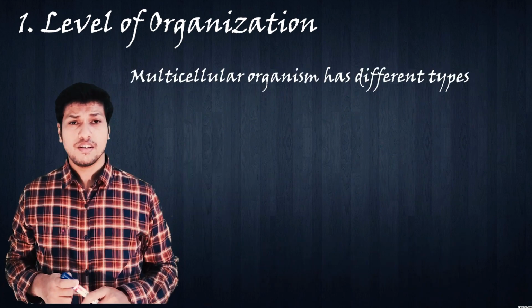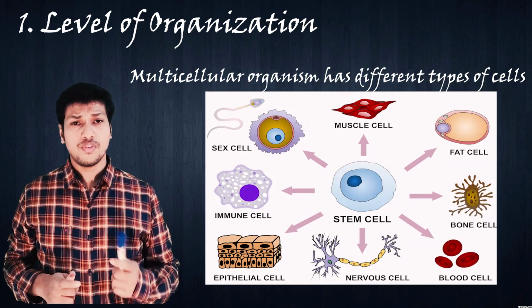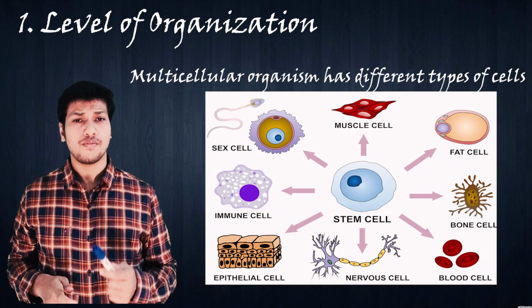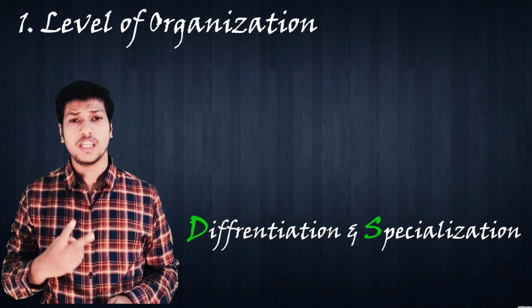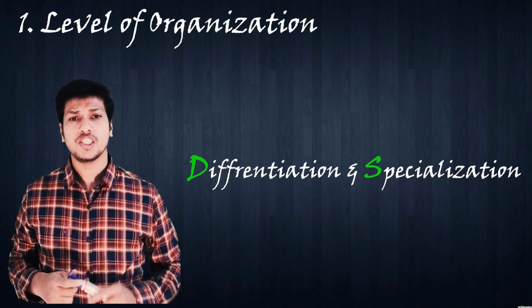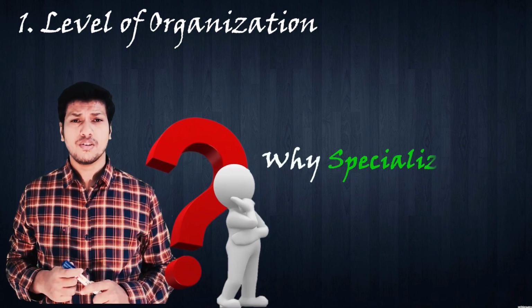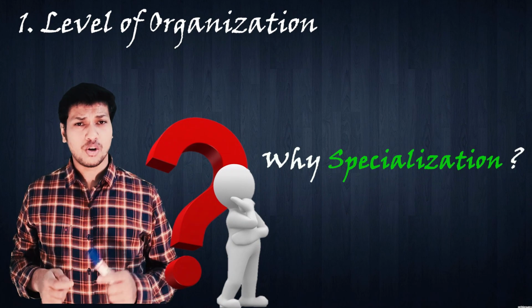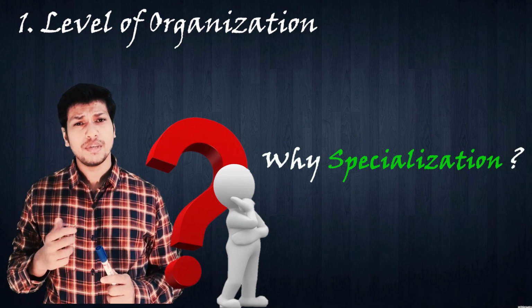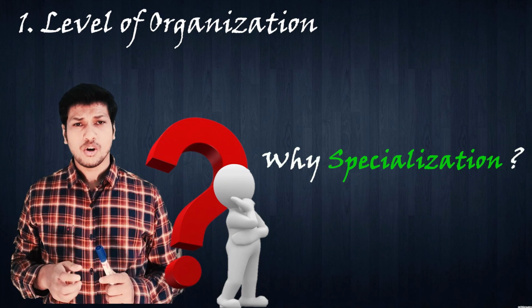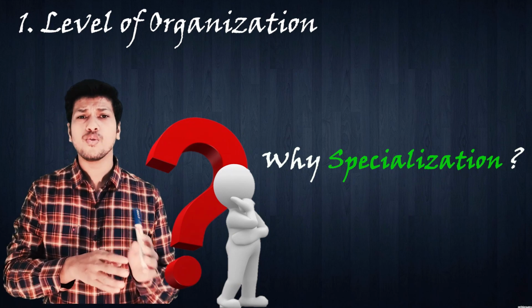Now on the other hand, when we are talking about a multicellular organism, it consists of different types of cells which work together as a group to perform different tasks. Now there are two words, differentiation and specialization. These are the two key features of a multicellular organism. Okay, but now again the question rises, why specialization? Because if a cell is not able to perform all the essential functions, isn't its potential limited? Because consider two cells, one performing all the functions and the second just performing one or two functions.